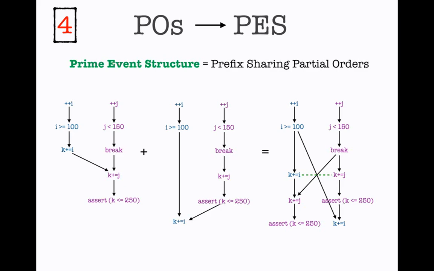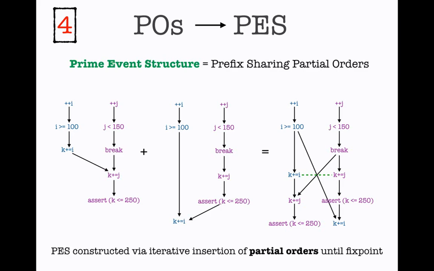So there are 2 observations. The first observation is that this is a representation, meaning there is no abstraction happening from a set of partial orders to a prime event structure. And a second observation is, going back to the title, for the Petri net community, this is what is called the unfolding, the net unfolding.